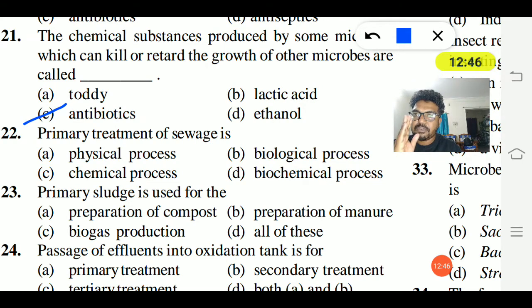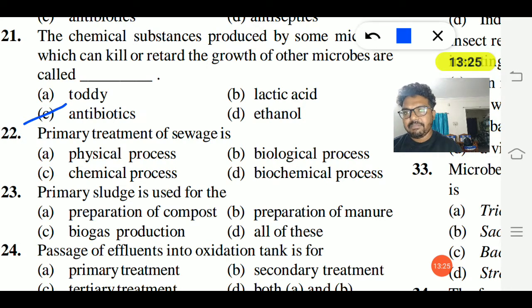For example, Penicillium notatum produces a chemical called penicillin, which is extracted from the organism Penicillium notatum. That chemical inhibits or kills other disease-causing organisms which are harmful to human beings. So that is antibiotics.